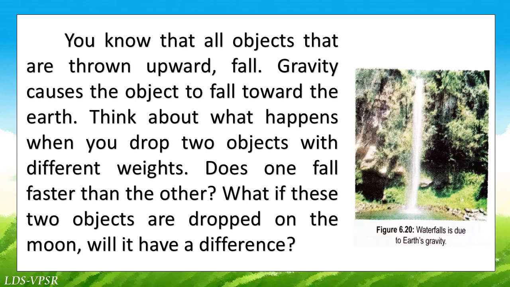You know that all objects that are thrown upward fall. Gravity causes the object to fall toward the earth. Think about what happens when you drop two objects with different weights. Does one fall faster than the other? What if these two objects are dropped on the moon? Will it have a difference?